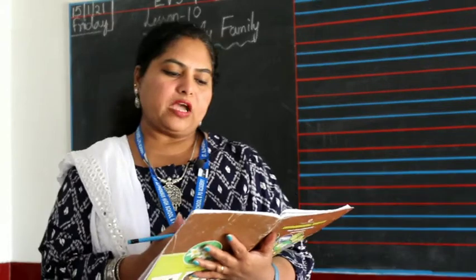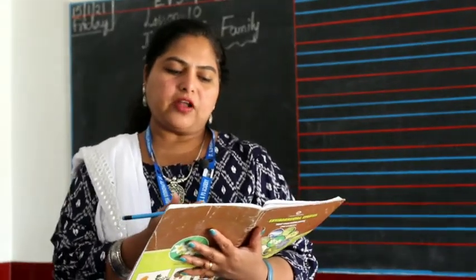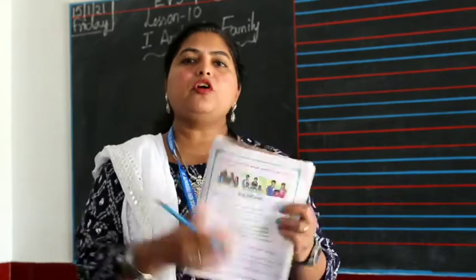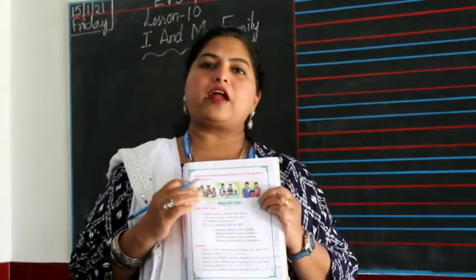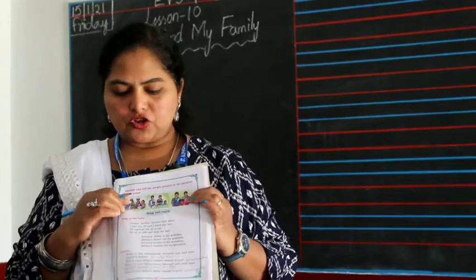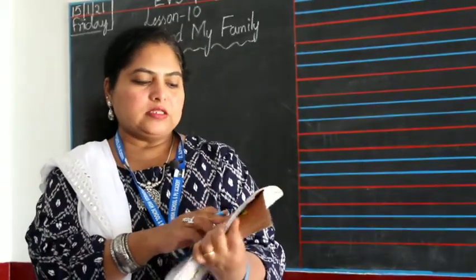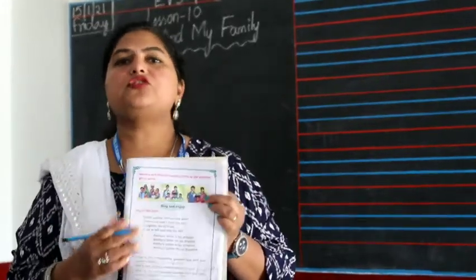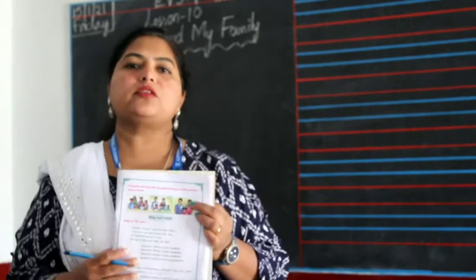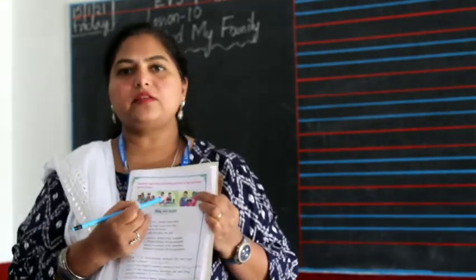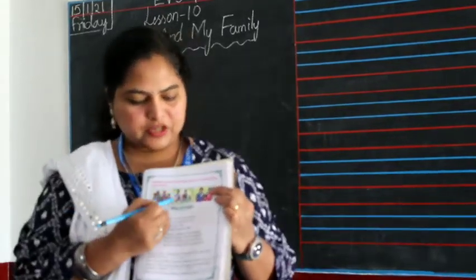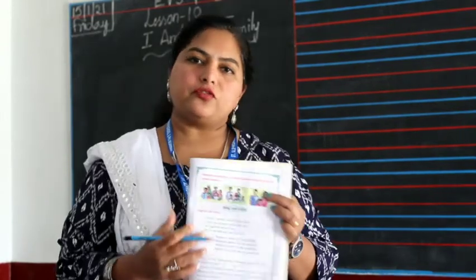So in the first picture we have father, mother, grandfather, grandmother and their two children, a daughter and son. That will be a joint family. Being with the grandparents and uncles and aunts, it's a joint family. Now in the next picture, this is father, mother and their three children, the son and daughters. That's a nuclear family where only the parents and the children live together. The father and mother are called parents. Grandfather, grandmother, called grandparents. So if the parents and children live together, it's called the nuclear family.